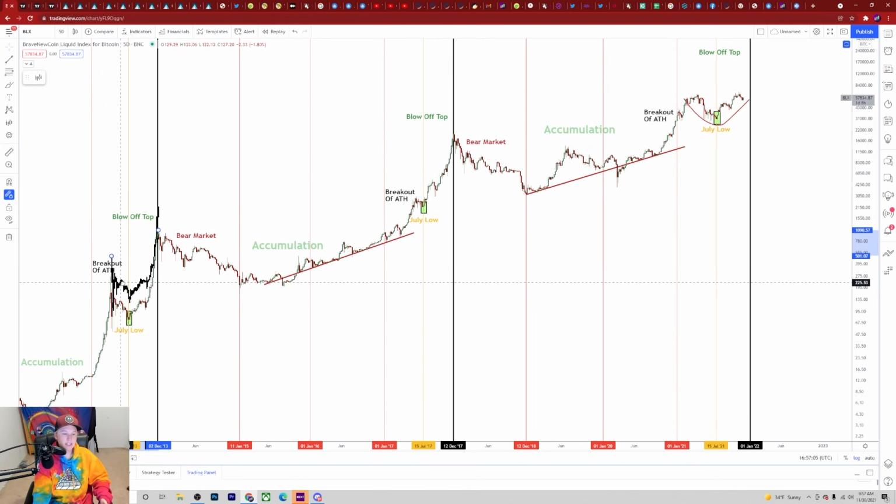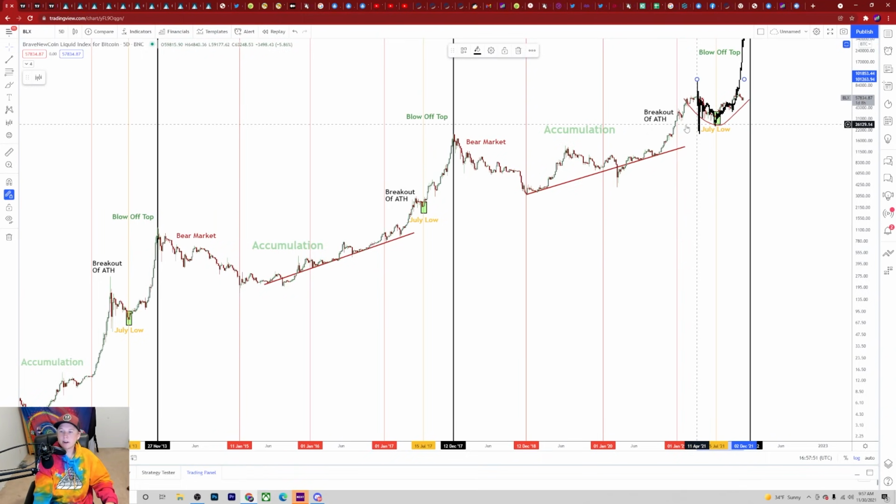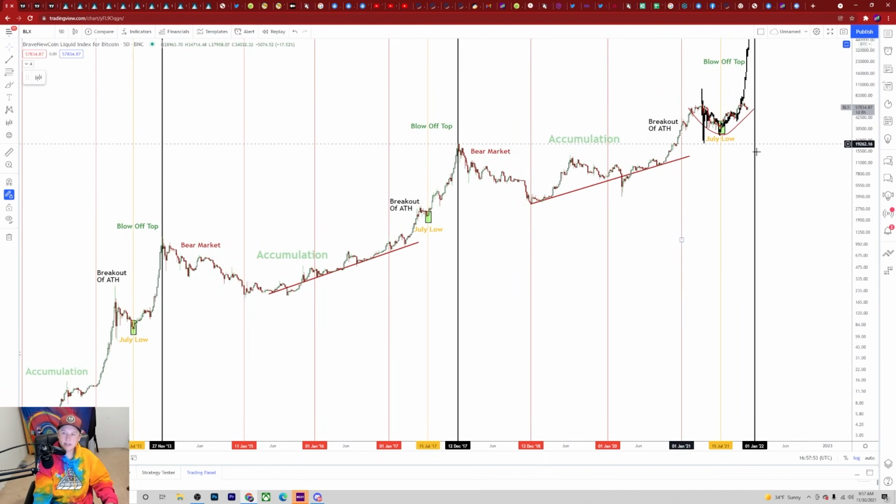So if we take this cycle from 2013 and we bring it all the way up here, it's not really going to look very good because I'm on a log scale, but you guys basically get the picture. This is roughly the same sort of accumulation that we're seeing as what we really saw in 2013. The only difference is this one was a lot shorter. We were already topping inside of that last cycle.